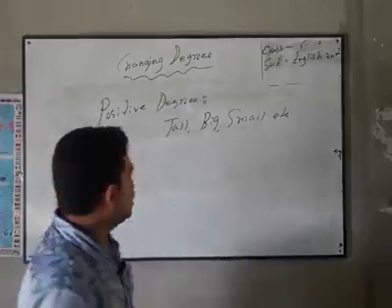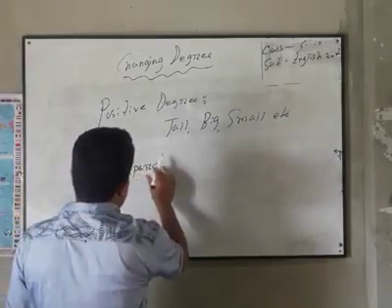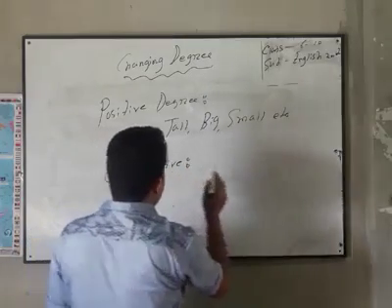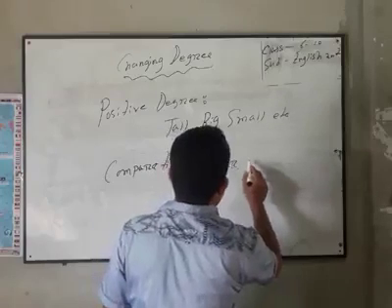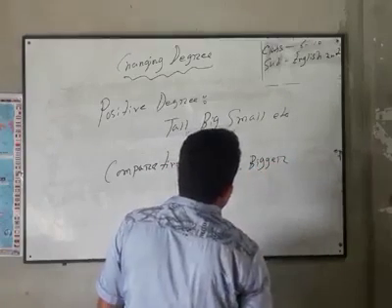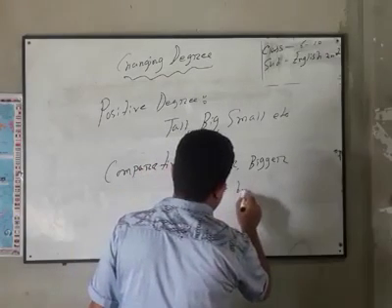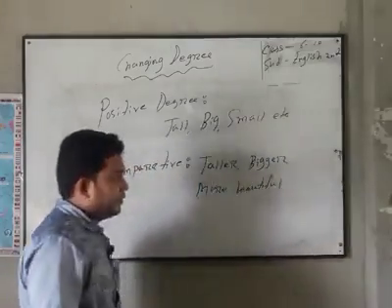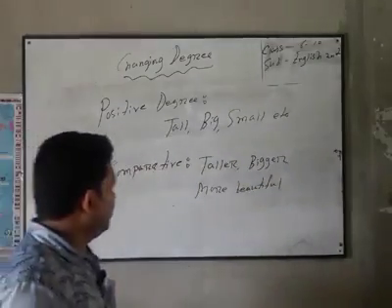Okay, such as... more beautiful. These are the example of comparative degree.